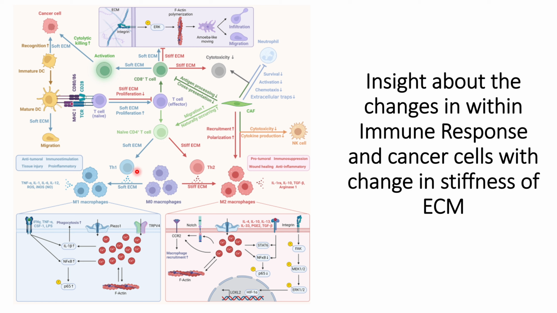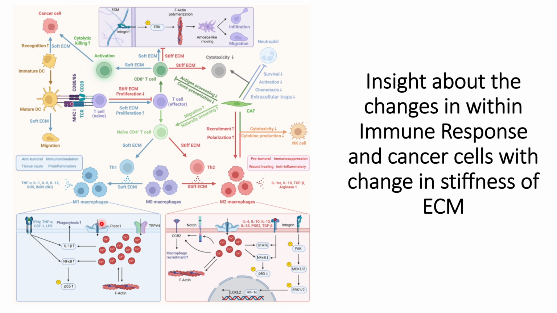And in case of a soft ECM, it will lead to TH1 formation, and that will cause M1 macrophage formation, and it has an anti-tumorigenic effect, such that it will trigger phagocytosis